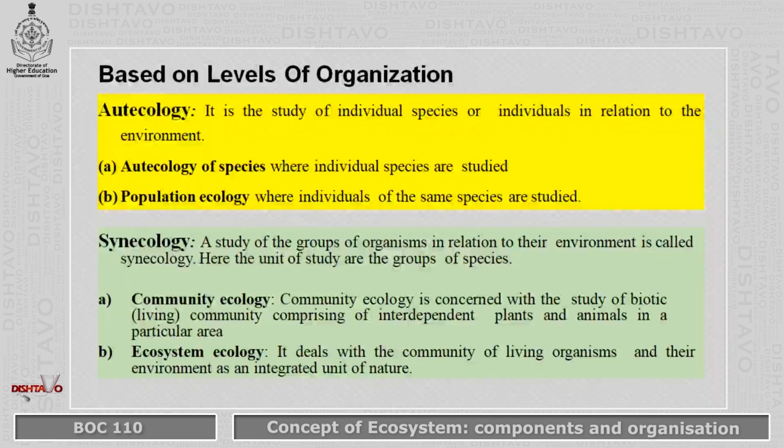And the second part in this level of organization is synecology, where the study of groups of organisms in relation to their environment is studied. So when we study these organisms in relation to their environment as a group, we call it as synecology. So in this synecology, we have community ecology and ecosystem ecology. Community ecology is concerned with the study of the living organisms, that is the biotic community, which comprises of interdependent plants and animals in a particular area.